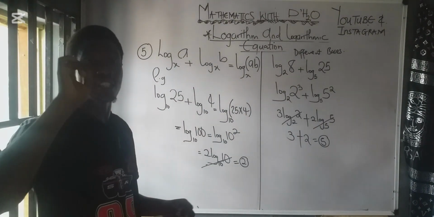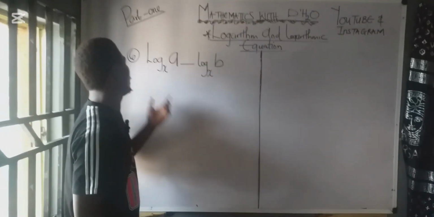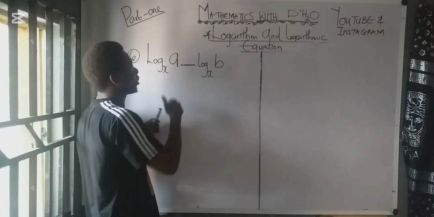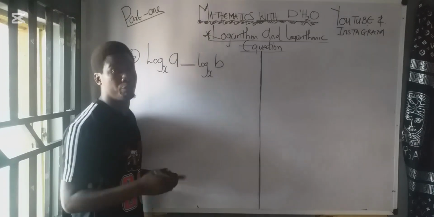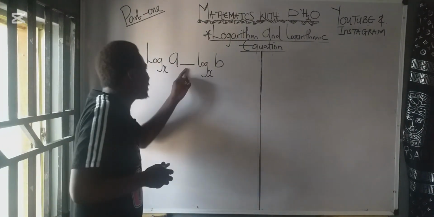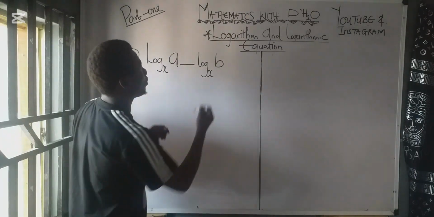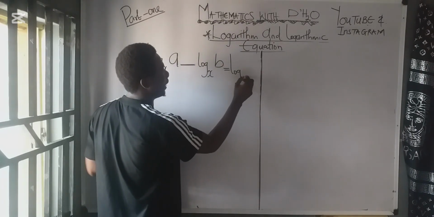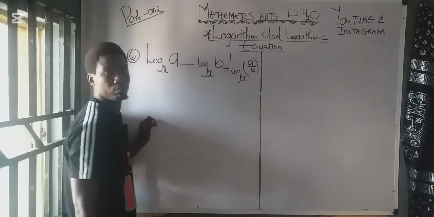Okay? Now we are going to do the last law for today, then we'll continue in our next video lesson. Now law number 6. When you see minus here, watch this. You have log A base x minus log B base x. Remember, if we had plus, we take one of the bases and multiply the numbers. This time we have minus, so we take one of the bases and we divide the numbers. So it is equal to log to base x of A over B. That's it.